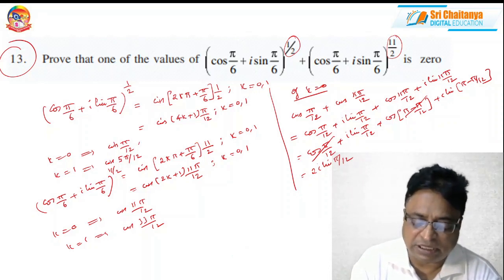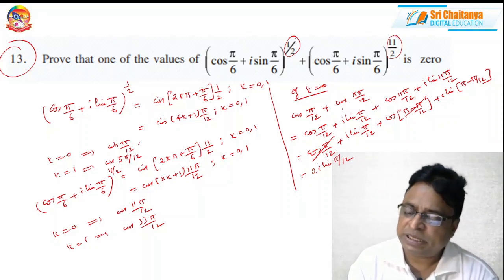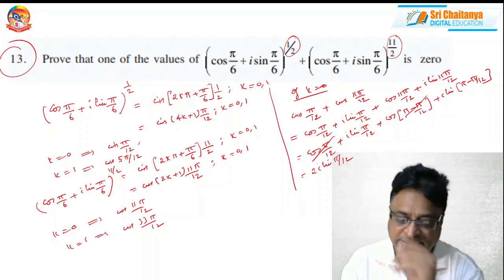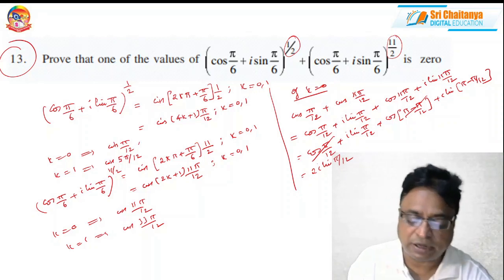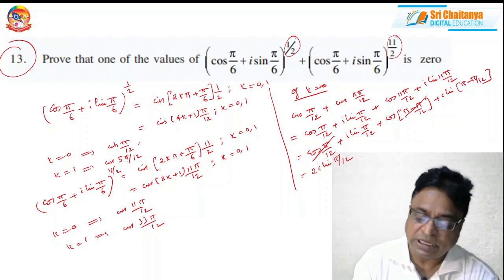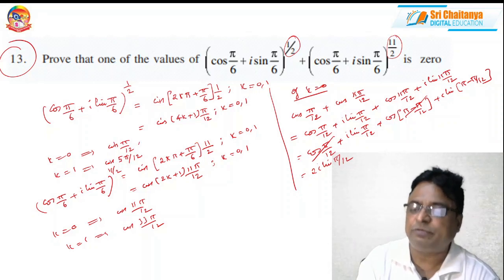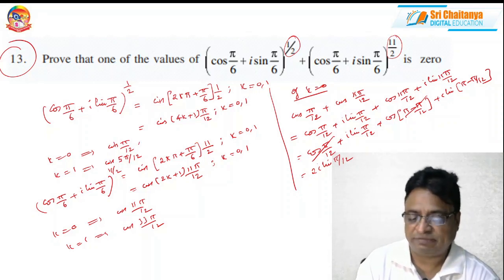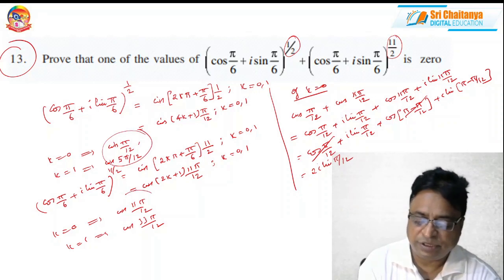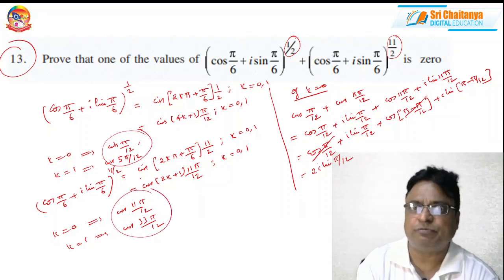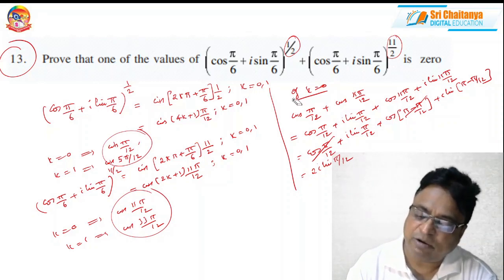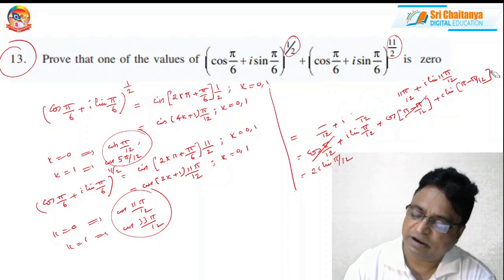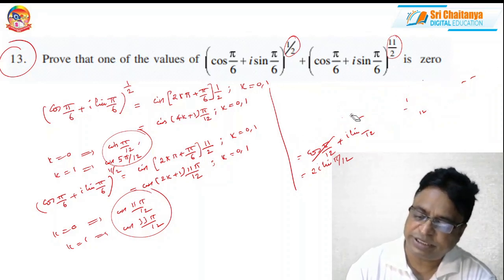That means cis pi by 12 plus cis 33 pi by 12. You can take that combination, or you can take cis 5 pi by 12 and cis 11 pi by 12, and similarly cis 5 pi by 12 with the others. You may get 4 different combinations among these 4 values. Of that, one value should be equal to 0. Okay, like this you can find for k equals 1, or similarly for k equals 0, that we got.